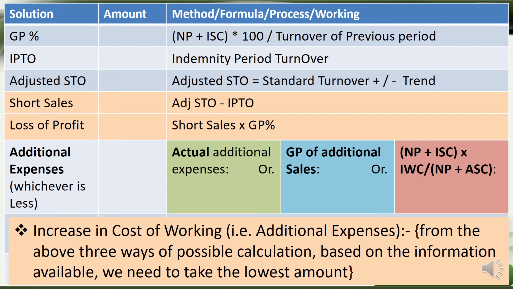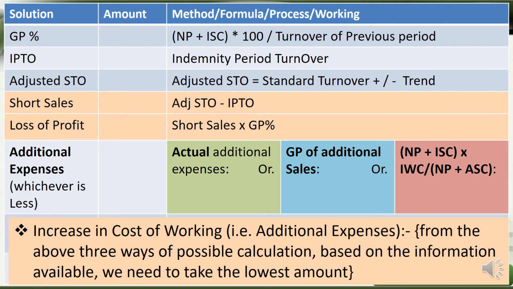Or the third: net profit and insured standing charges, so gross profit multiplied by increased cost of working, which means additional expenses, divided by the total of the net profit plus all standing charges.